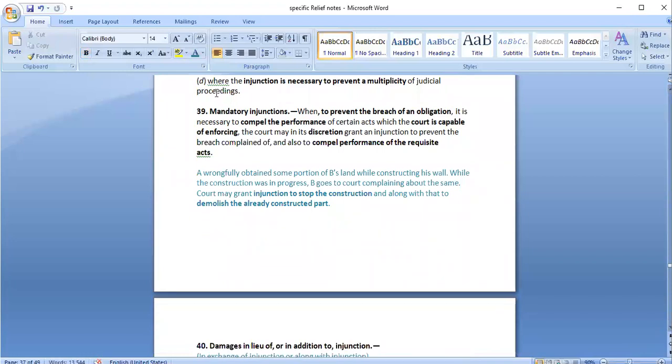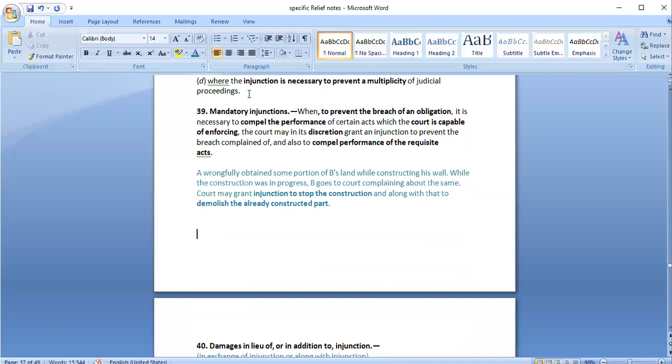So next is mandatory injunction. There was a question that was asked, how many types of injunctions are there under Specific Relief Act? So there are 3 injunctions. One is mandatory injunction, and another 2 depend on till what time it would be applicable. It may be a temporary injunction, it may be a perpetual injunction. So there are 3 different types of injunctions that we have under Specific Relief Act. Mandatory injunction is under section 39.